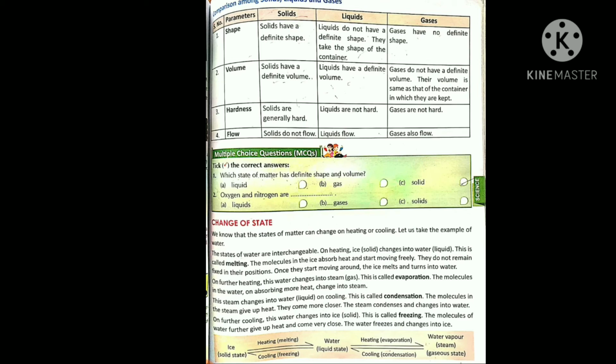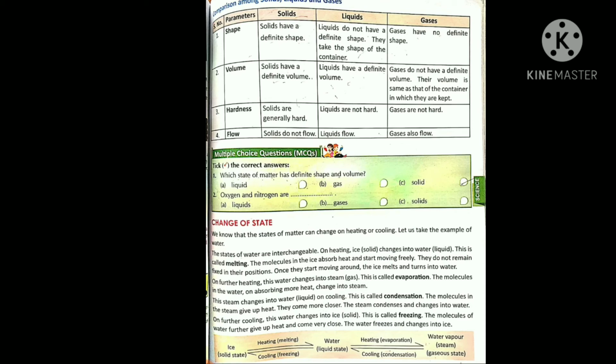On heating ice, meaning ice is the solid form of water, it changes into water, and yes, water is the liquid form. This is called melting, meaning the solid turns into liquid. This conversion or interchanging is known as melting.